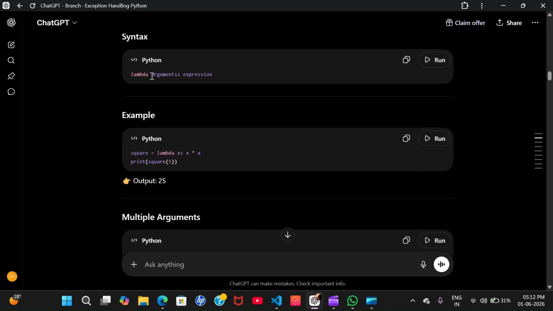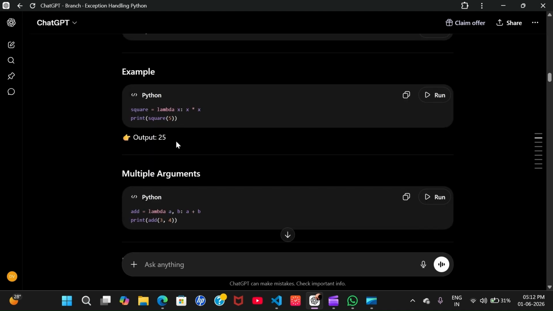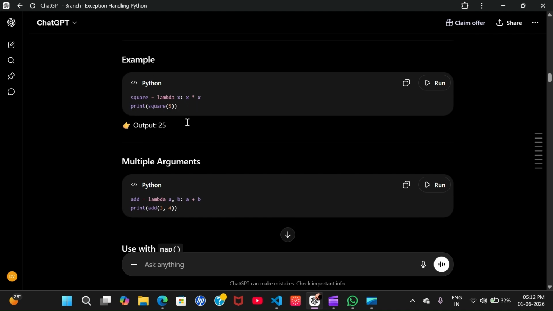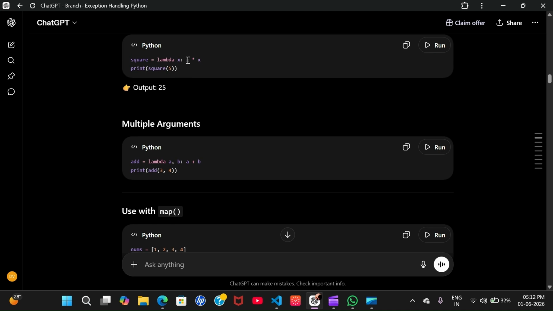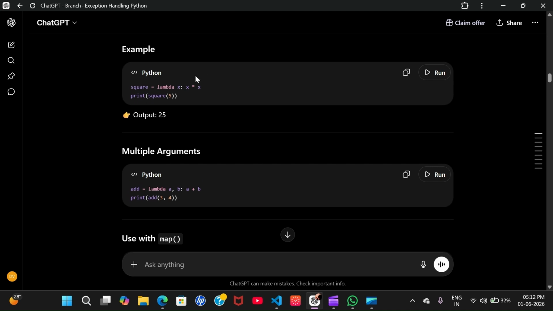Here's the syntax: arguments and the expression. You just write the arguments and the expression and store it in a value. Then print, and you get the output. In a single line, you made a function and you are using it like a function.